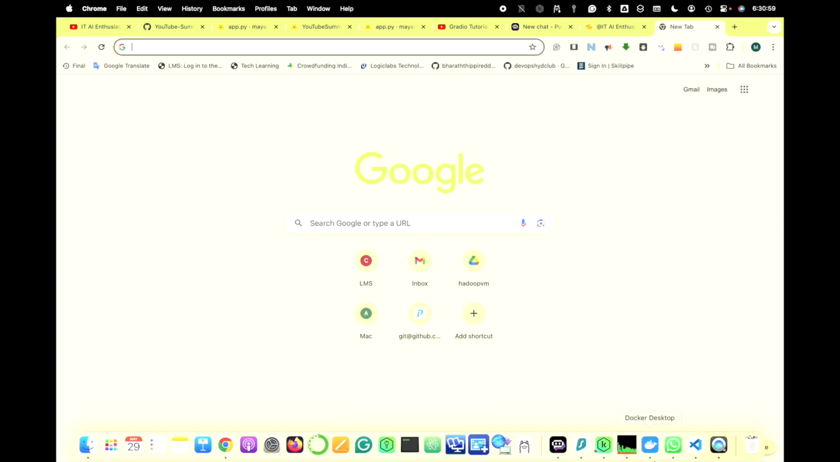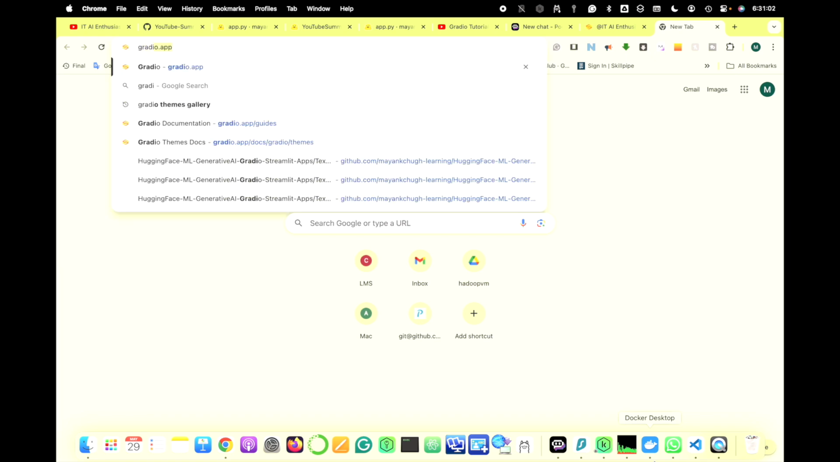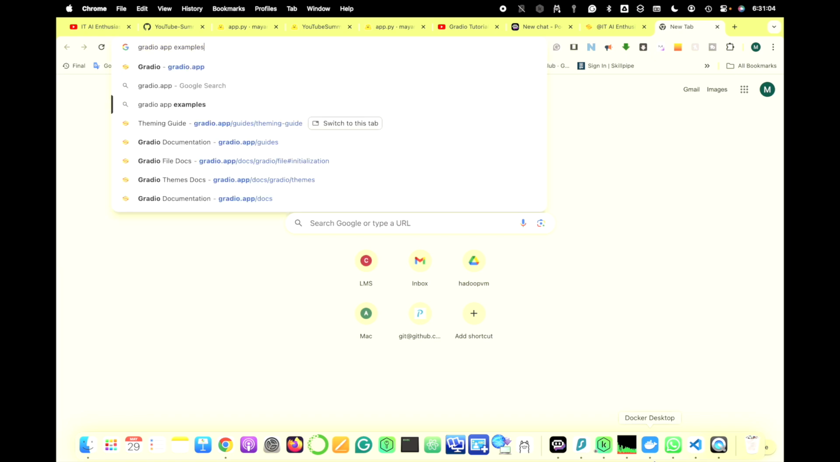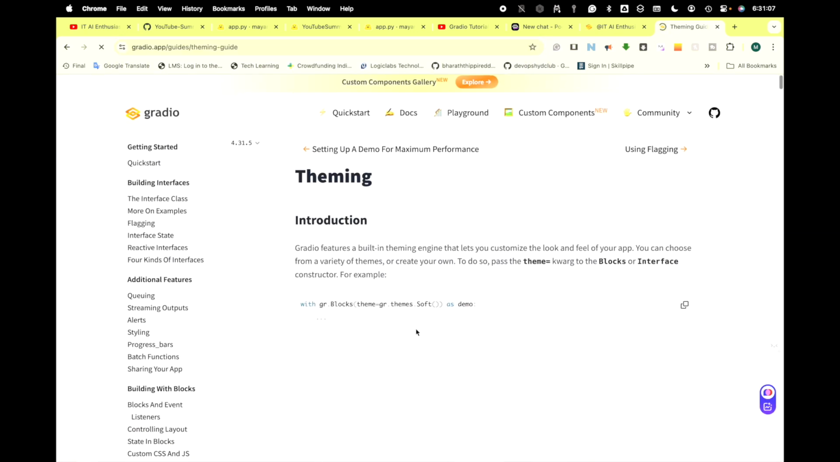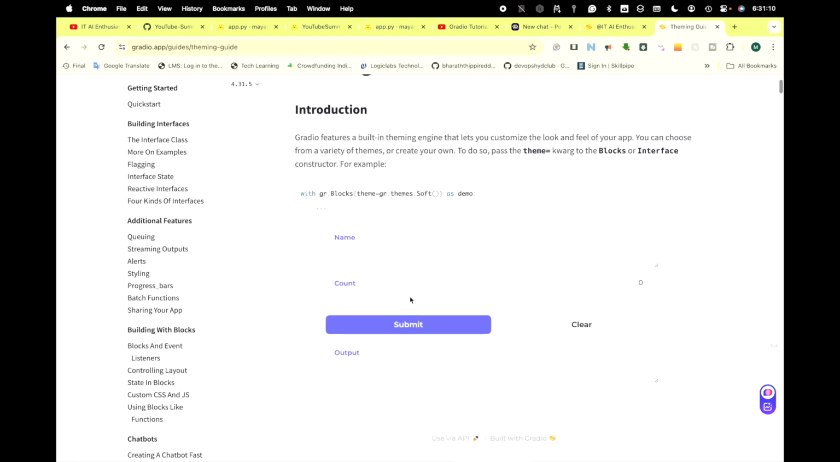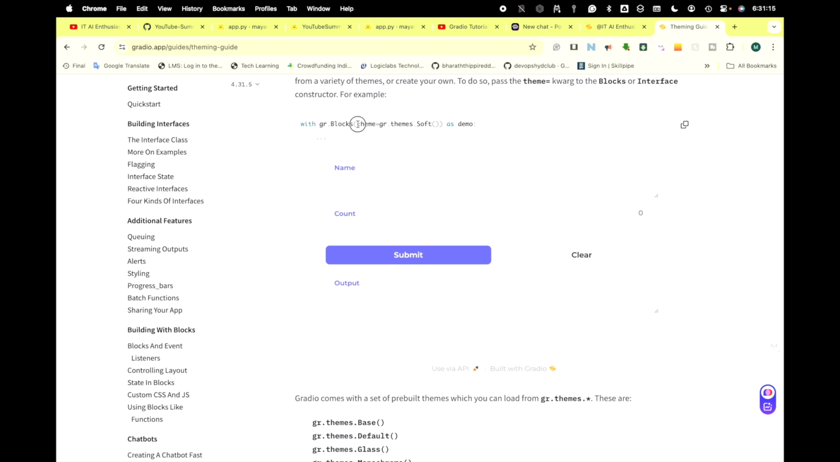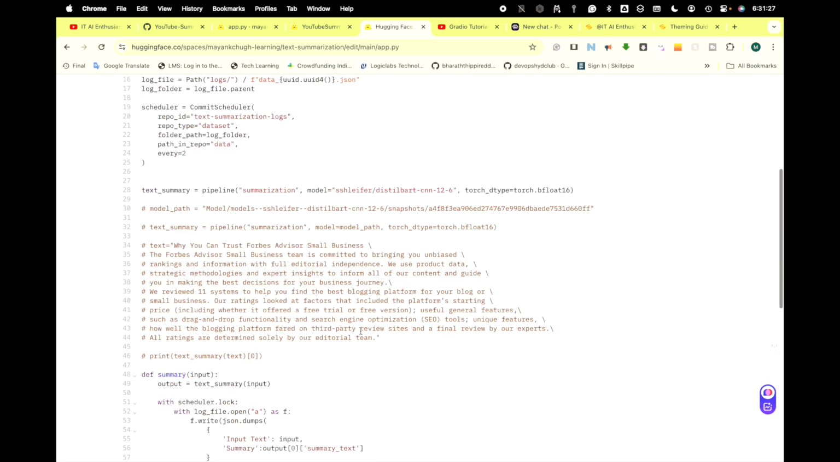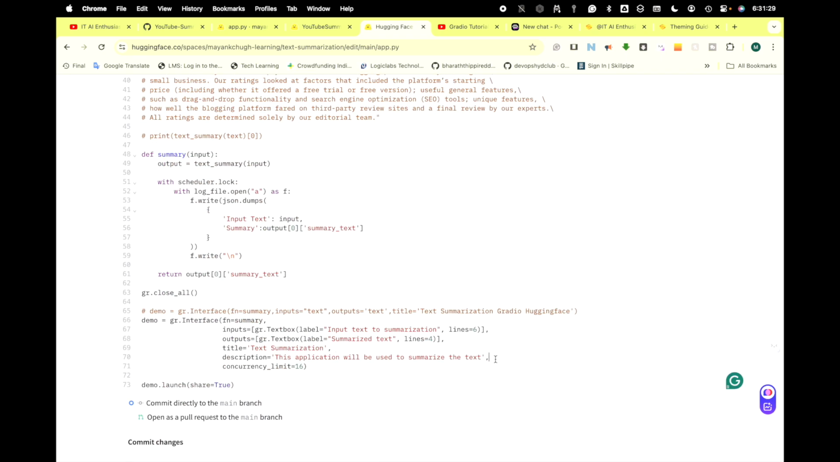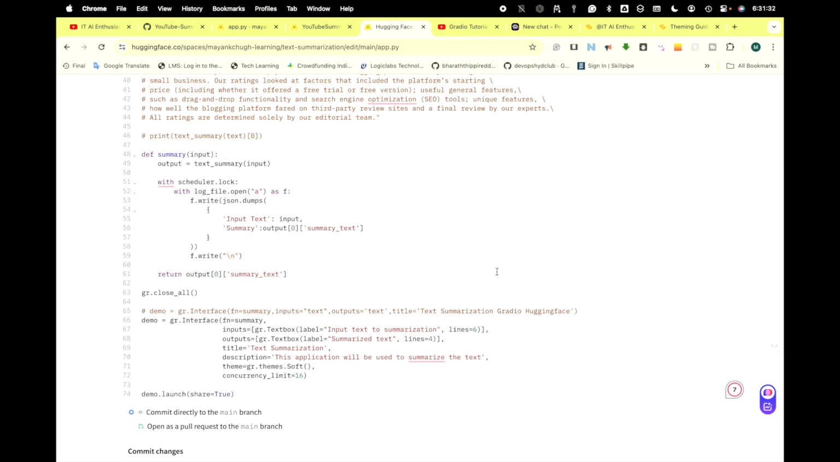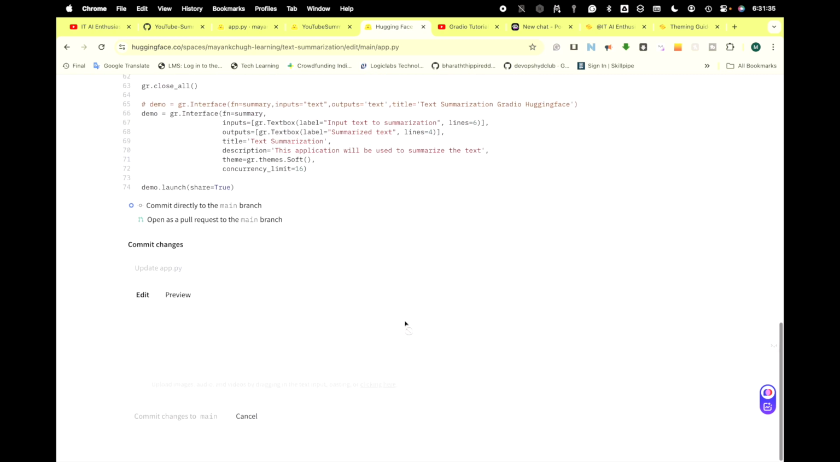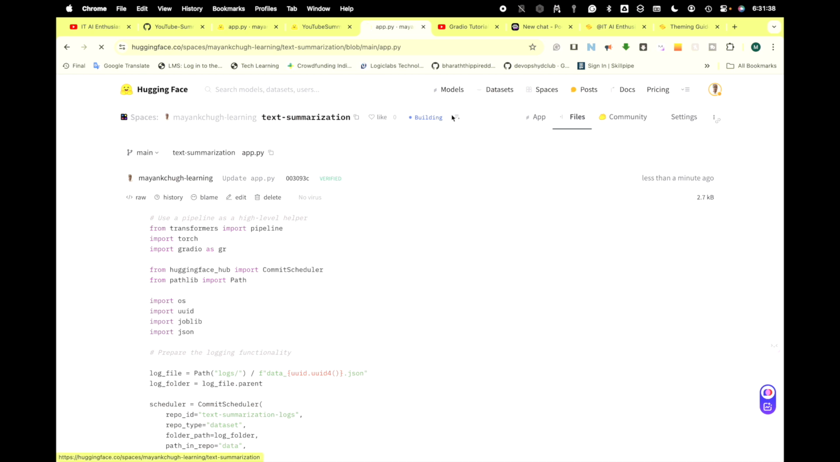And if you go to Gradio, you can also find some themes and all. Let me do that so that you also understand how it works. This kind of themes you can get. This one I will create a theme, soft, so you will see how it works. If I have to add this theme in my text summarization code, I'll just put this much, and that's it. So let's wait for this one to build as well.